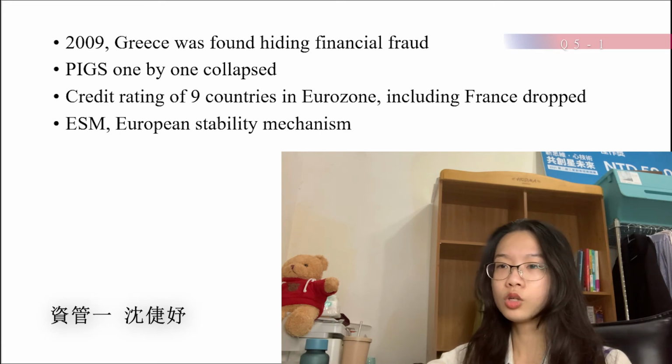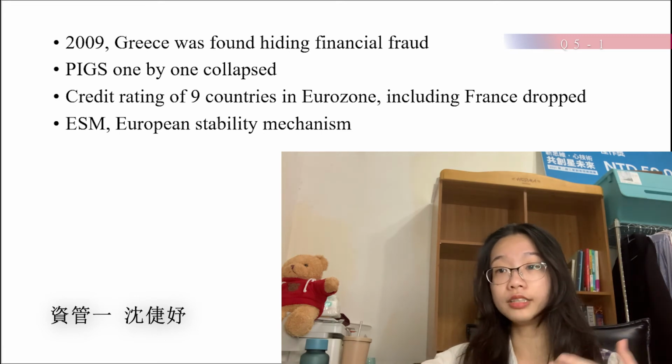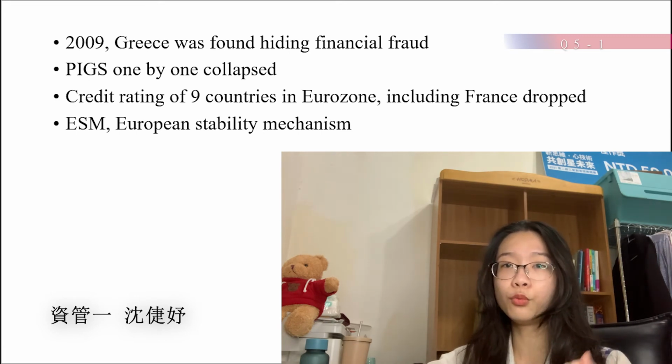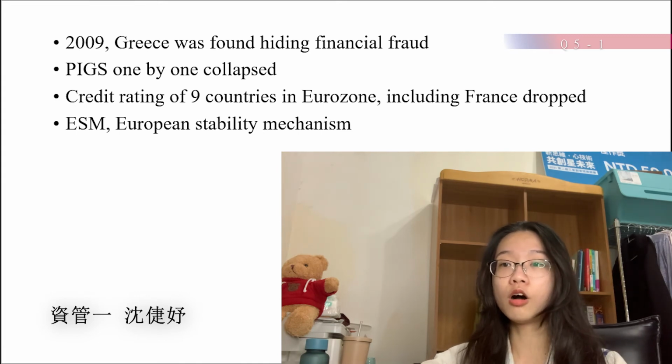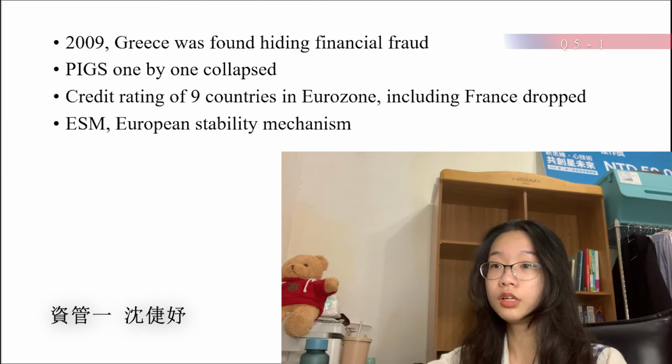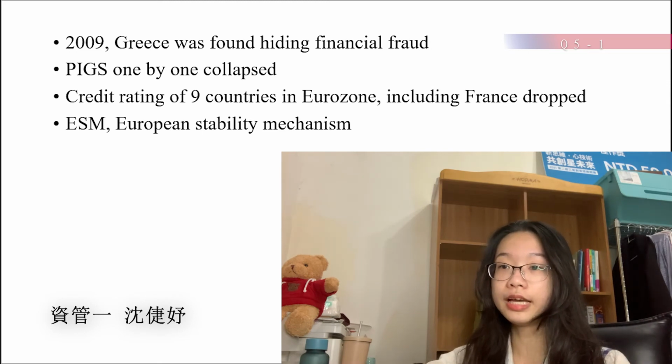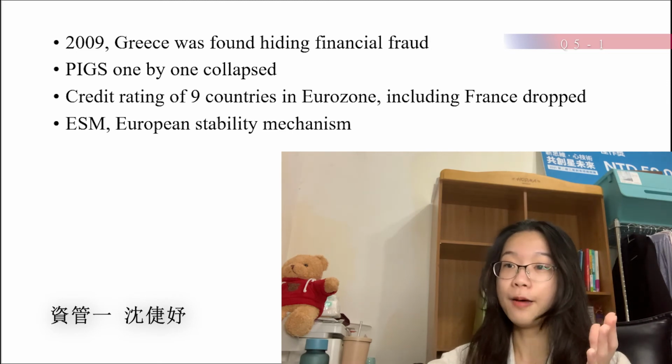At that time, not only did Greece have a financial crisis, many countries with weaker financial power all had similar problems, like Portugal, Italy, and Spain, basically PIGS.